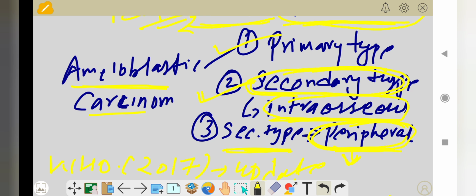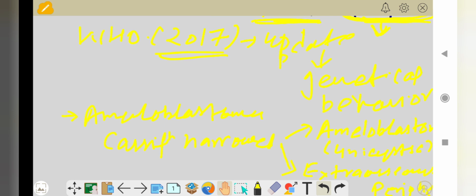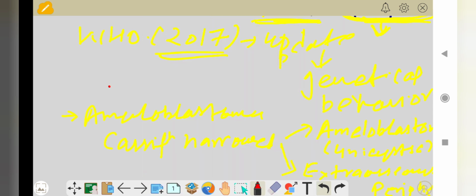Then again, the WHO simplified the classification and updated it in 2017. That is the recent type of the classification, that is in 2017. Okay, so this is the recent classification of the WHO.